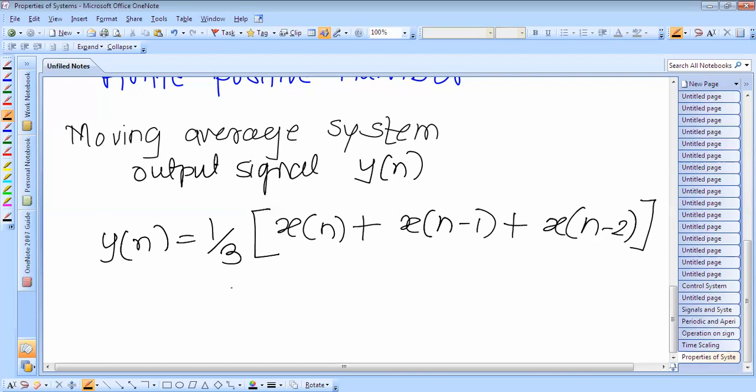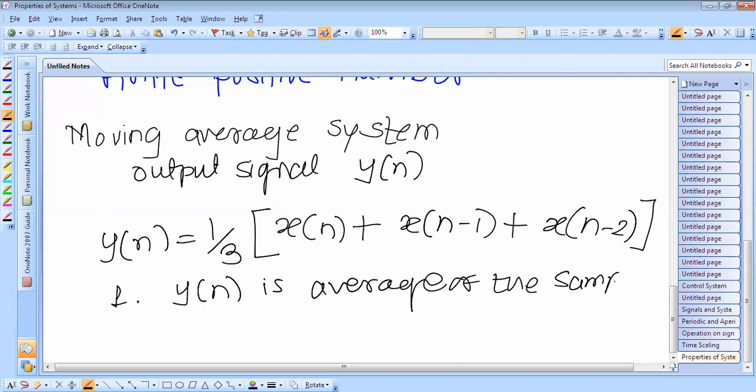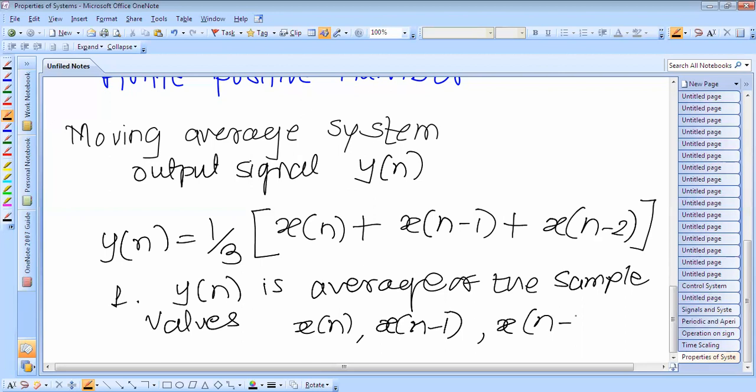Such a system is referred to as a moving average system for two reasons. First reason is y of n is an average, average of the sample values x of n, x of n minus 1 and x of n minus 2.